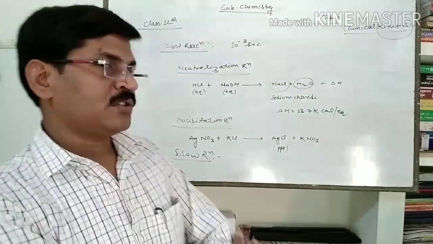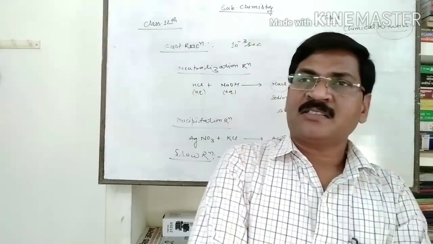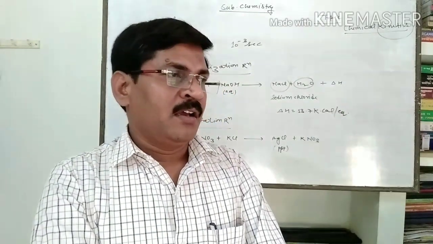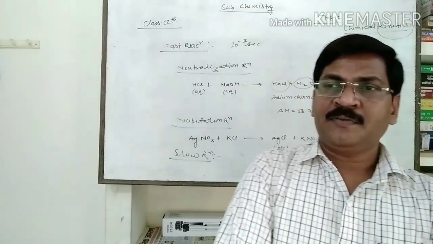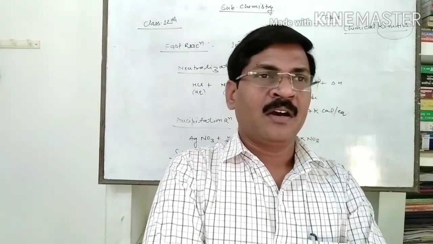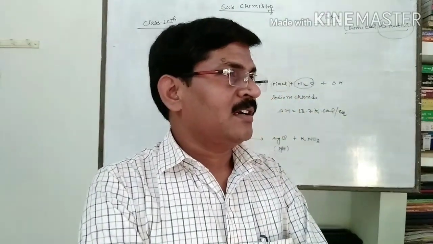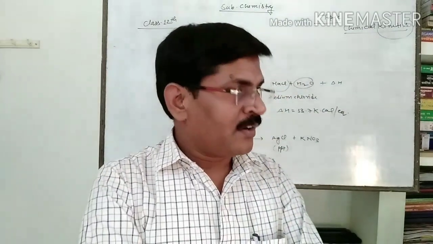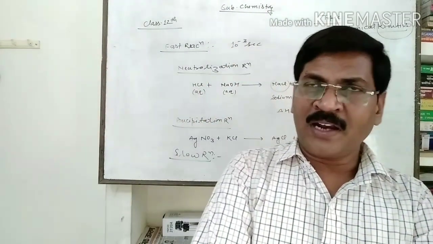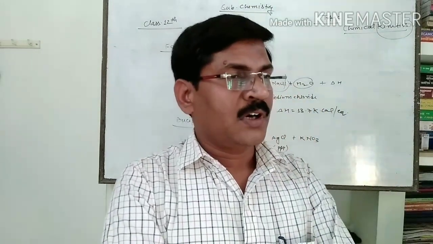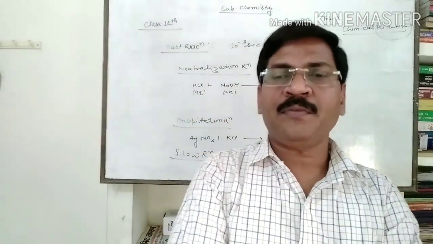Under the heading slow reactions, there are some examples in our daily life, like rusting of iron. All of you have seen that if an object made from iron is exposed in the open atmosphere, then it takes so long a time, as long as you cannot wait, to convert from pure iron into rusting iron, in the form of rust.